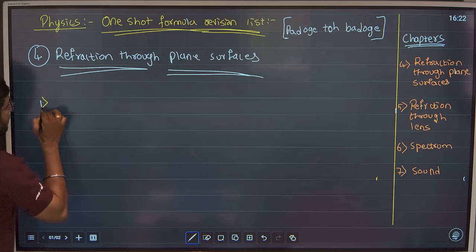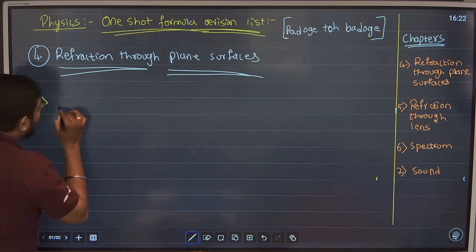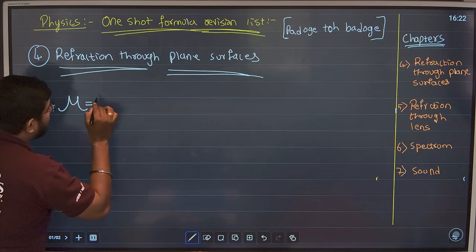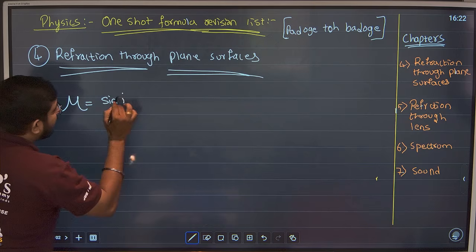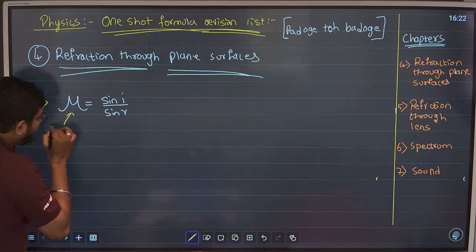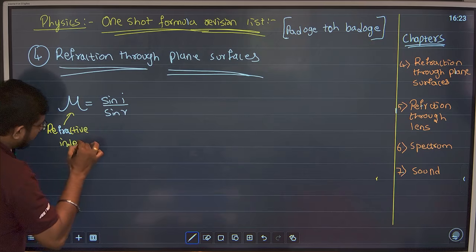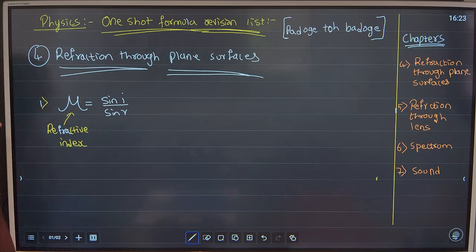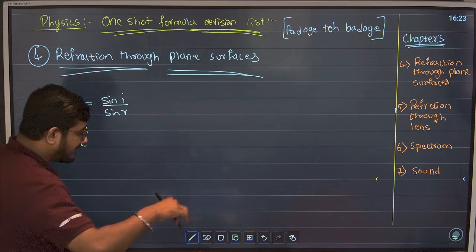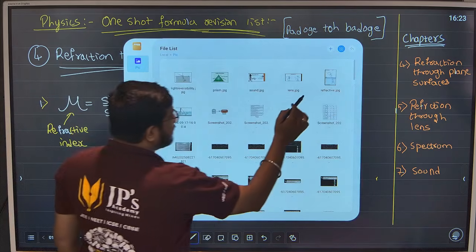Number 1, refraction to plane surface. First formula is mu equal to sin I upon sin R. What is this mu? This mu is called as refractive index. What is this refractive index? I will just explain you so that it becomes easy for you during exam.